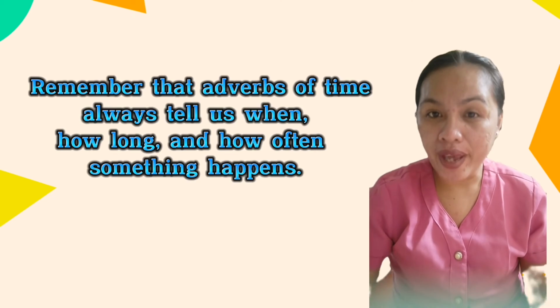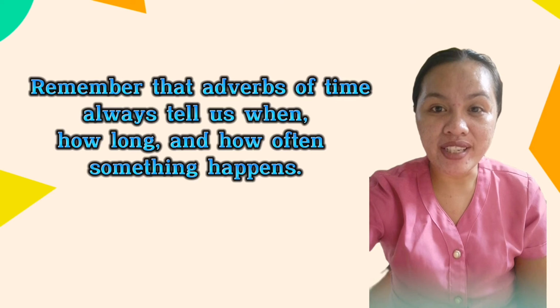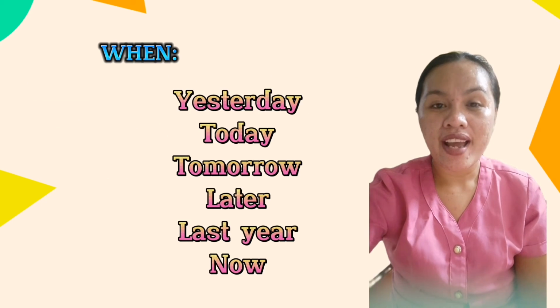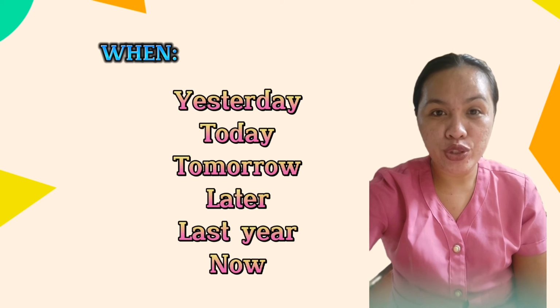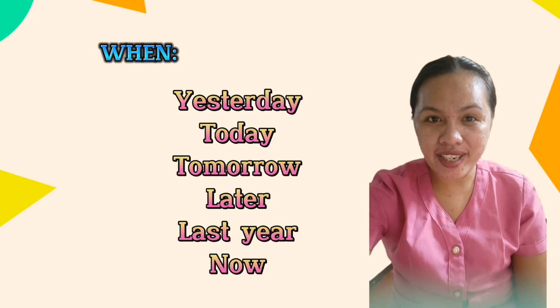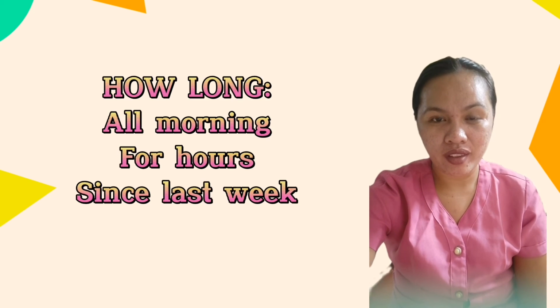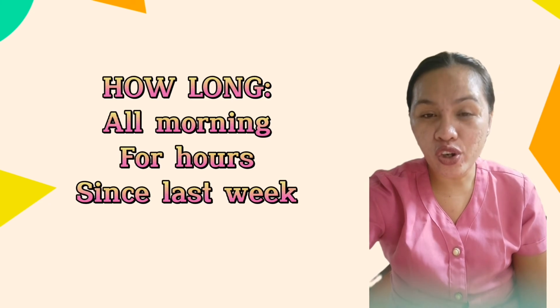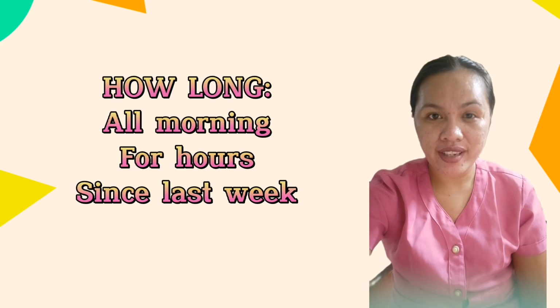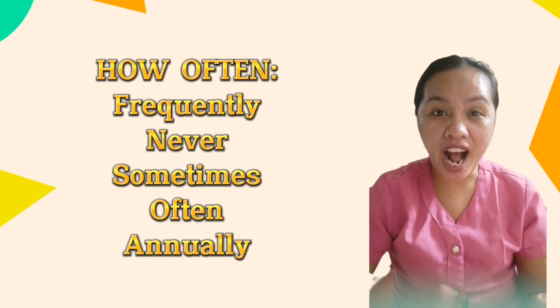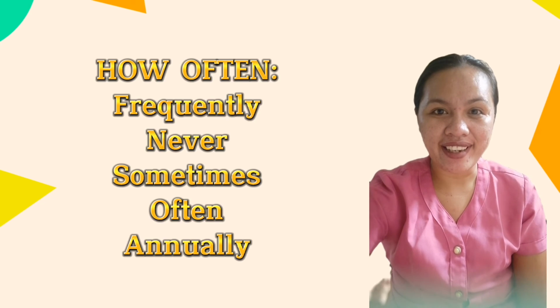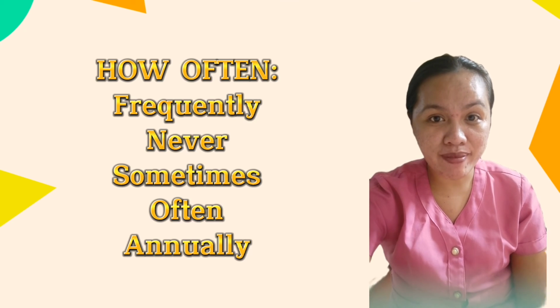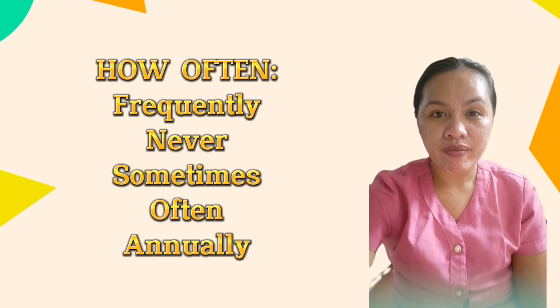Here are some examples of adverbs of time. You may be able to come up with several more on your own. Remember that adverbs of time tell us when, how long, and how often some things happen. When? Yesterday, today, tomorrow, later, last year, now. And how long? All morning, 4 hours, since last week. And then how often? Frequently, never, sometimes, often, annually, and that's it.